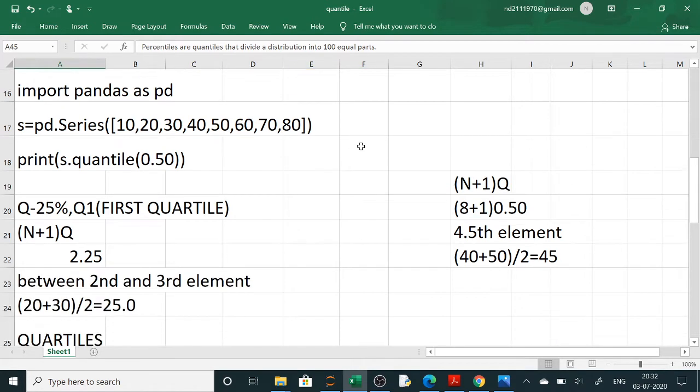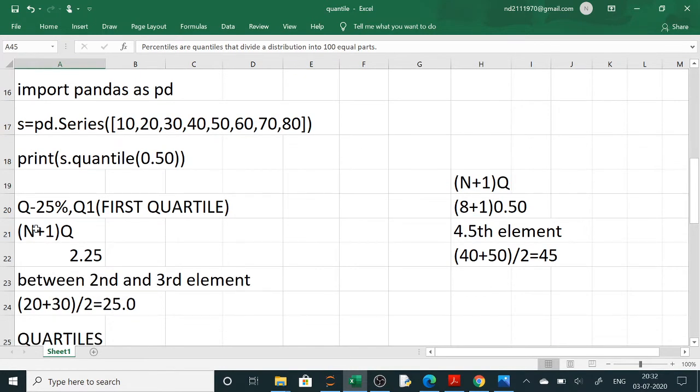Now we will calculate the first quartile. First quartile is 25%. 25% means (n plus 1) into q. Here n is 8, so (8 plus 1) into 0.25. It will be 2.25, which means in between the second and third element.